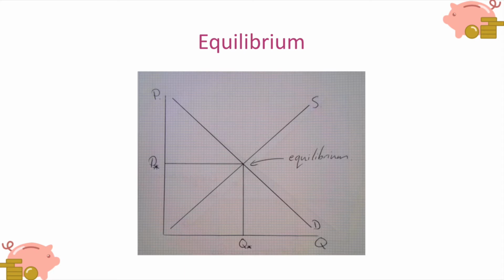If the market arrives at the equilibrium position, if we arrive at P star, Q star, if the market clears, then we have achieved efficiency. We've achieved what we call allocative or economic efficiency. We've not overproduced or underproduced. We've maximised the total welfare in the economy. We can't do any better than this situation.